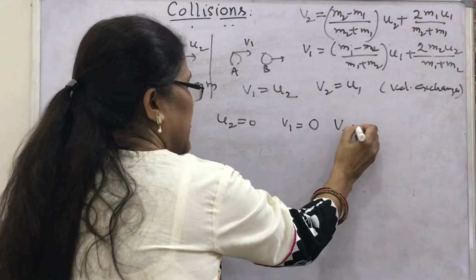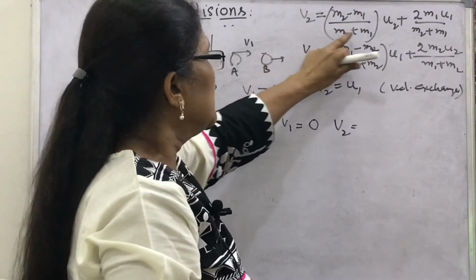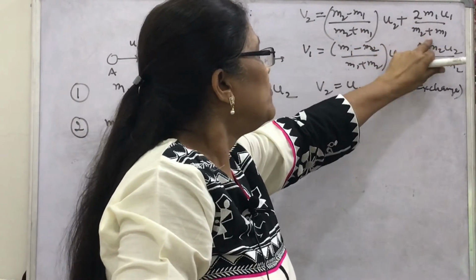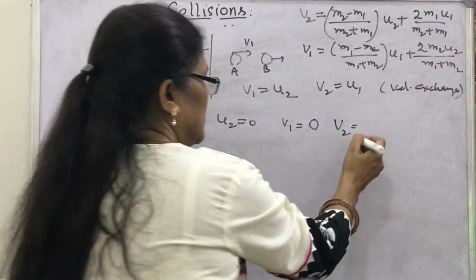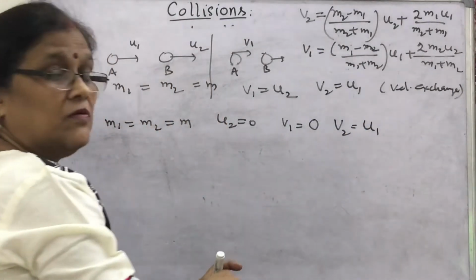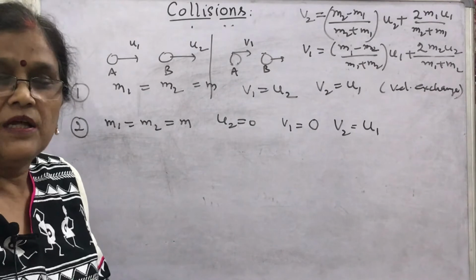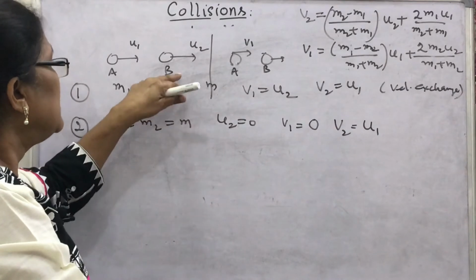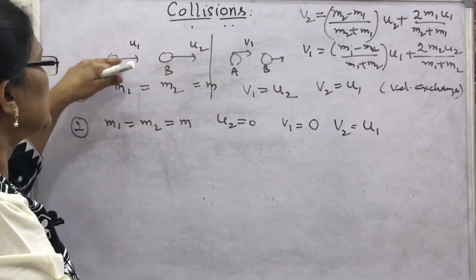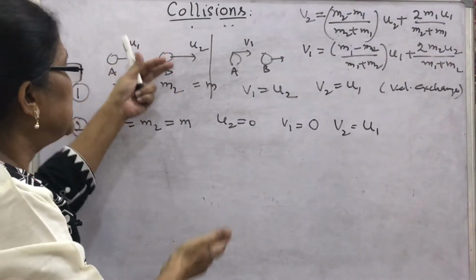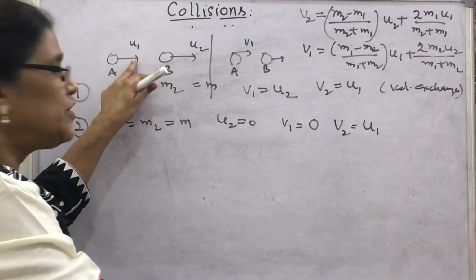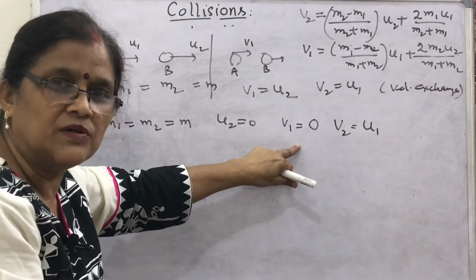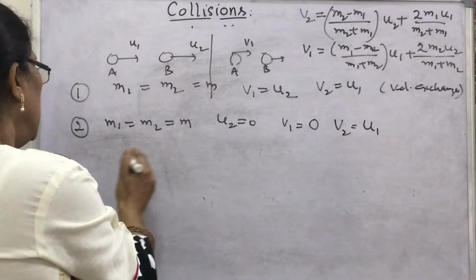What about v2? Check here in v2, this will become 0, with m2, m1 and u2 being 0. What about this? 2m2 and m will be cancelled, only u1. What is this? u1. What is the meaning of this? If two objects of the same mass collide in such a way that the second object is at rest and the first object hits it, what happens? The second object begins to move with the velocity of the first one, and the first object comes to rest. What is v1? 0. So in this way you have to learn.